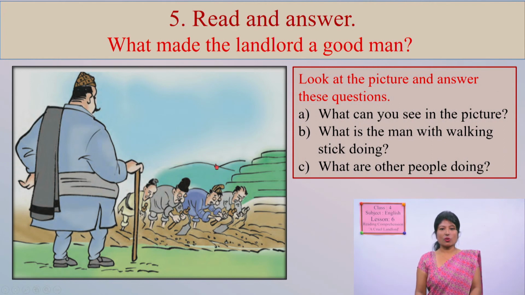And then on the other side, 4 people, 1, 2, 3, and 4. The 4 people seem very weak and feeble. They seem very weak and old, right? And they have been working in the field continuously.